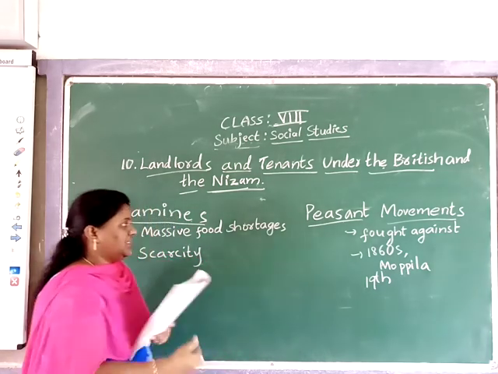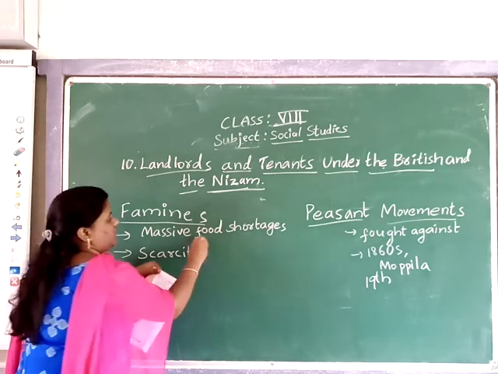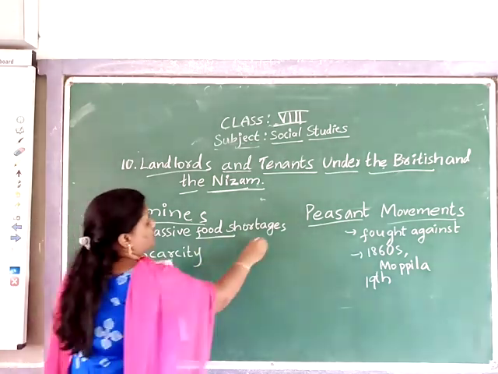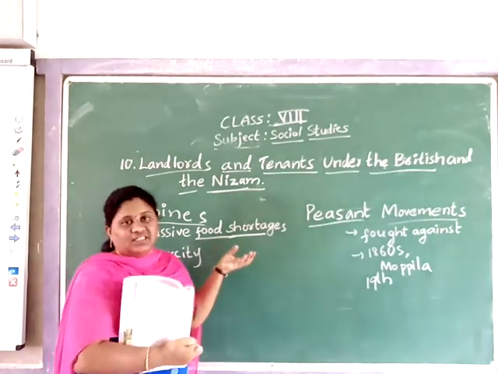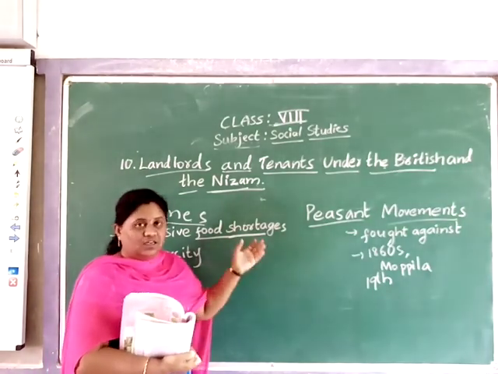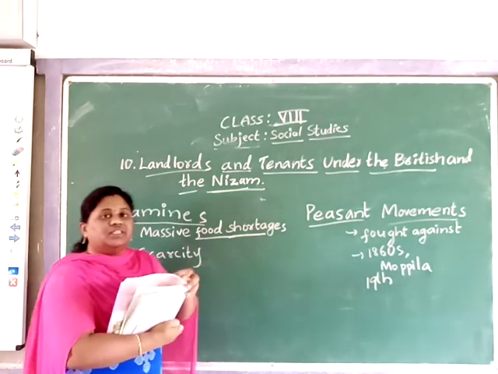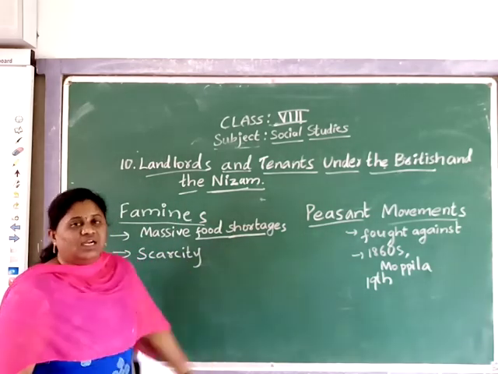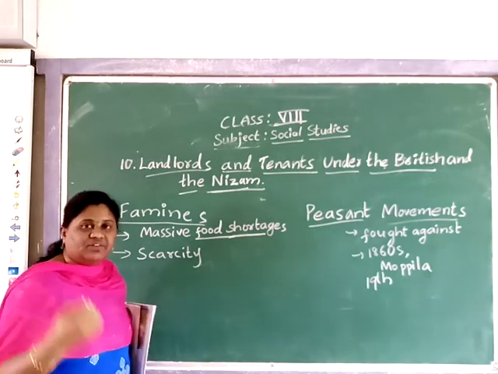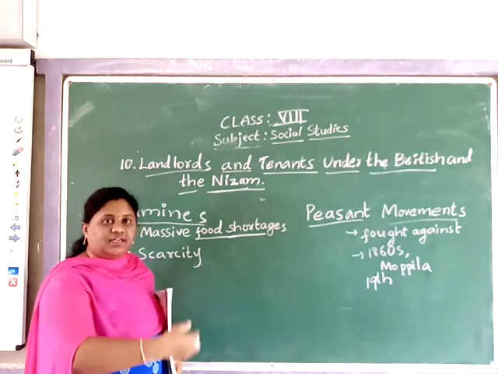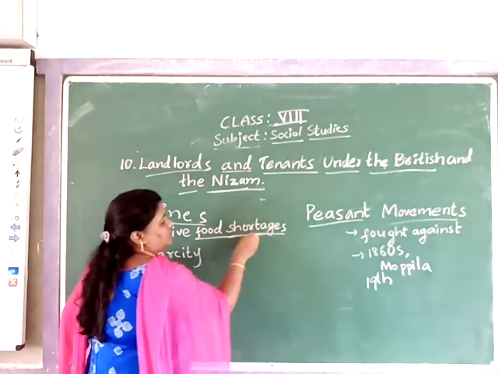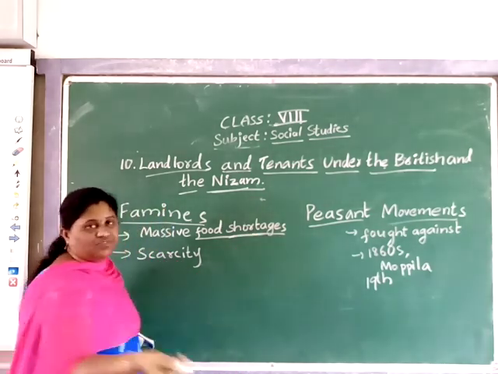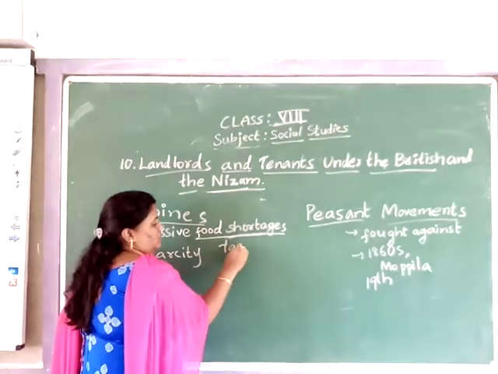Why were there food shortages? These dorasand jagirdars, the district officials, tried to collect more revenue while the yield was less. So most of whatever yield they got had to be paid in the form of revenue and taxes.